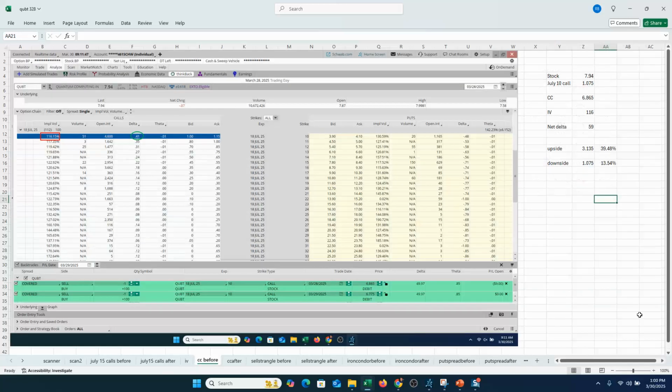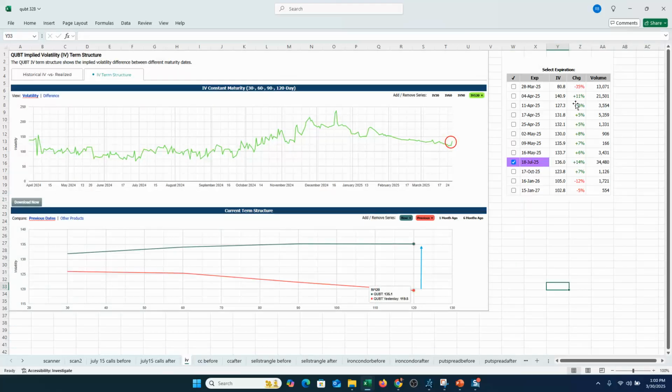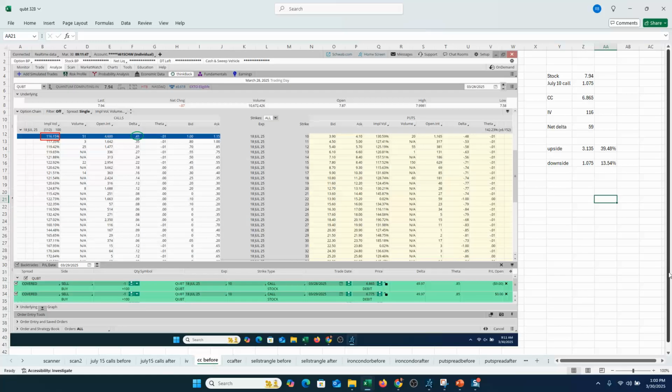So pulled off, here's the day before that big call buying. Stock closed at 794, and I went to a closer to the money July 10 call. Implied volatility lifted everywhere, across the entire vol surface. As we can see here, for the most part it lifted across every expiration. But doing a slightly less out of the money covered call gives you bigger downside protection and still allows plenty of upside, as we'll see in a second.